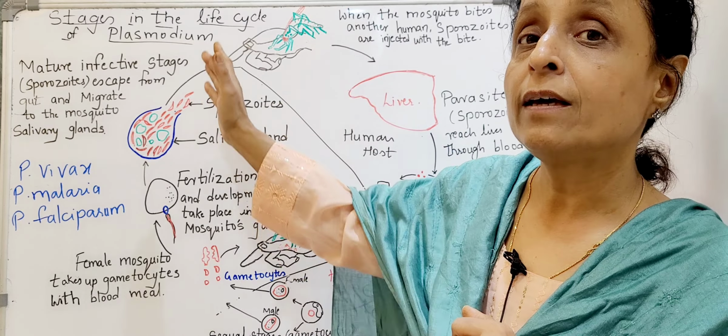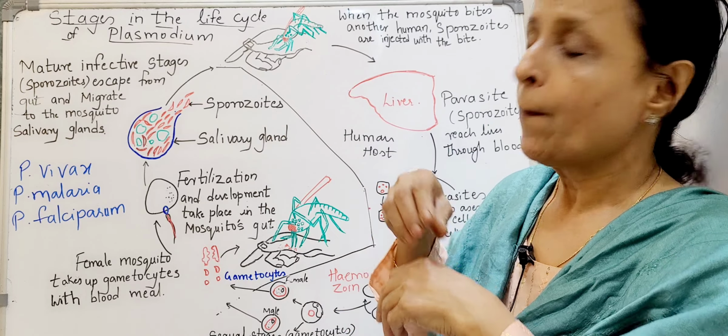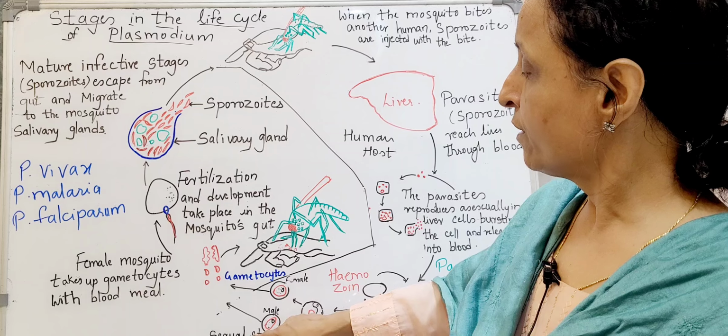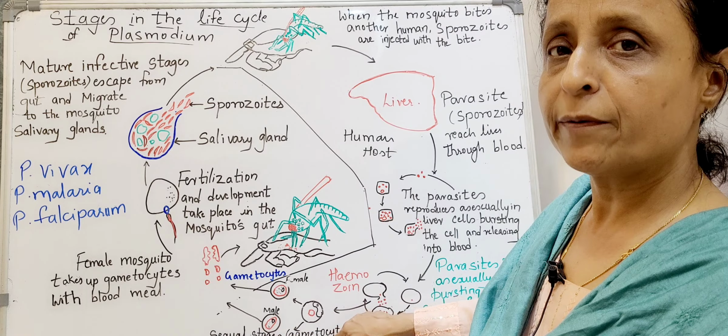Now, this infected person's RBCs will release the gametocytes. They will release female and male cells. Now, these cells will be taken by the mosquito by sucking the blood. So, this is the sexual stage, that is gametocytes developed in the RBCs.